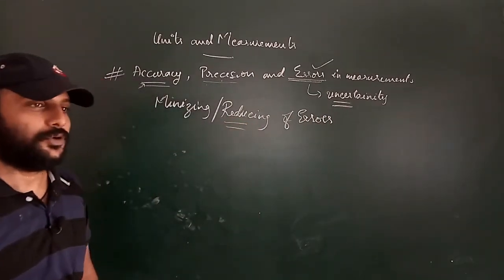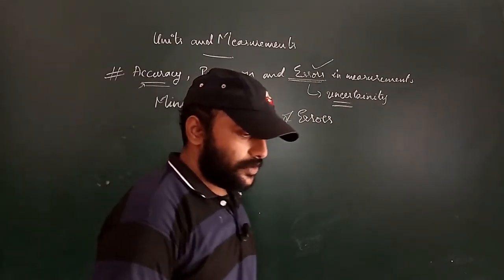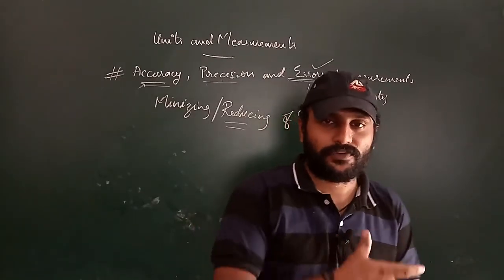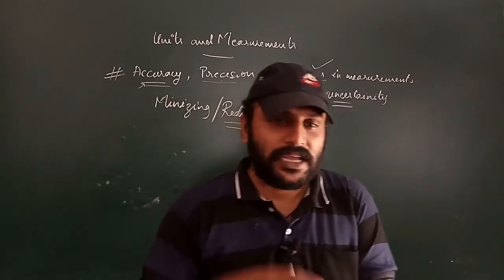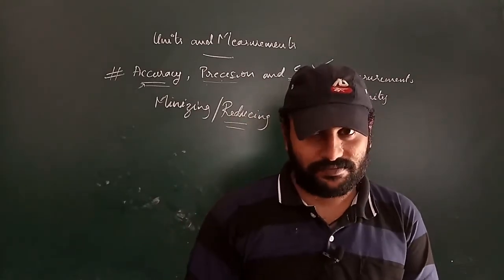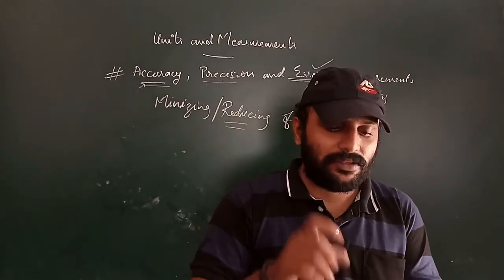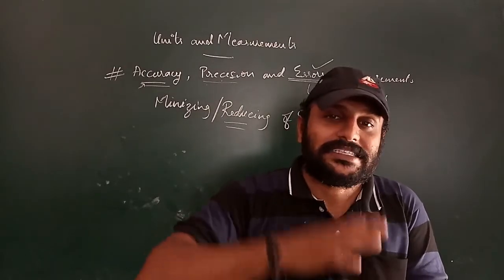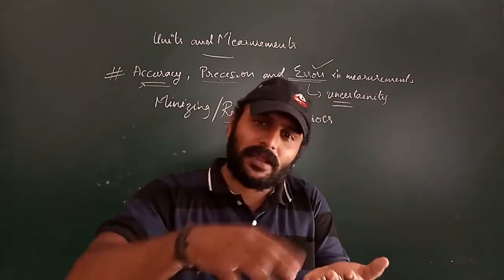First thing you will do in order to reduce the error, we will take several measurements. Think that you want to find the length of the object. Several times you will take the readings. First time you will take the reading, you will get one value. Second time you will take the reading, you will get another value. Third, fourth, fifth. So several times you will take the same reading.